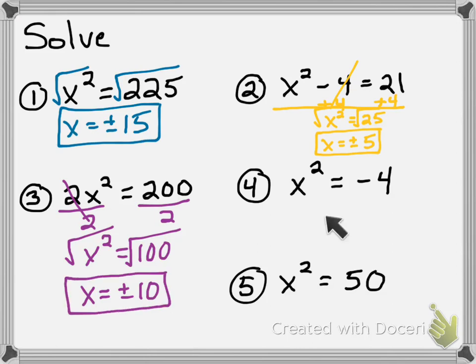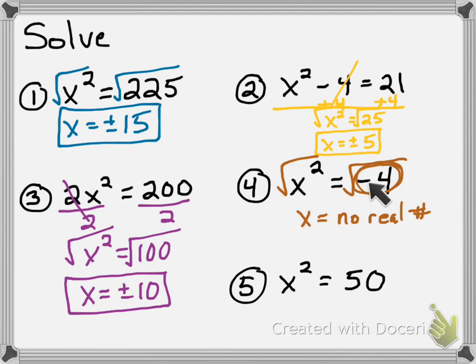For number 4, the square is already by itself. Seems like this one's going to be pretty easy. So I take the square root of both sides and I get x equals, but wait, this is no real number. Why is it no real number? Because that's a negative 4 under the radical. You can't square root a negative number.